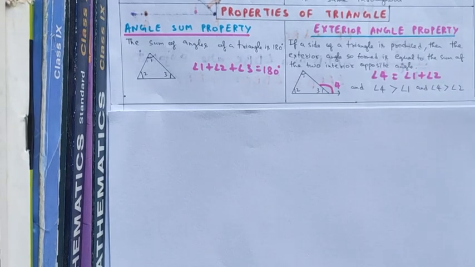Or we can say that the exterior angle of a triangle will always be greater than either of the interior opposite angles, or the interior opposite angles will always be smaller than the exterior angle.